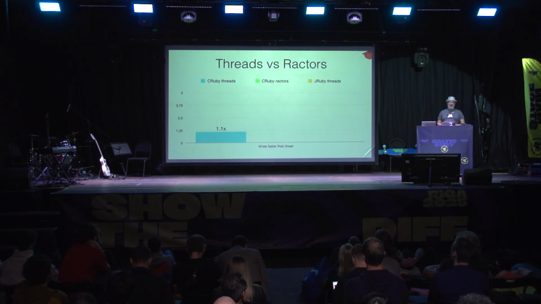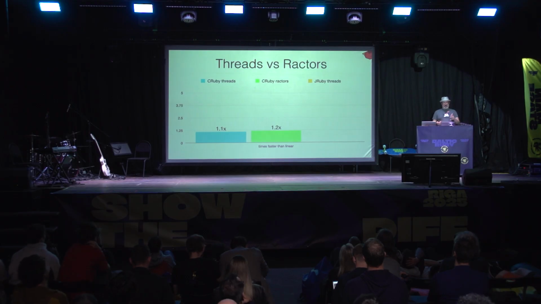Don't get a whole lot of improvement. We can only run one of these threads at a time on the system, so a slight improvement because in the background, Ruby is able to parallelize a little bit of its own internals, but largely not seeing the gain we would get from the 4 cores in my system. Ractors help a little more, but again, we're still not getting the performance that we want out of this. There's still fighting for the garbage collector, it's fighting for other resources in Ruby, and you don't get to parallelize as much as you like across those cores.